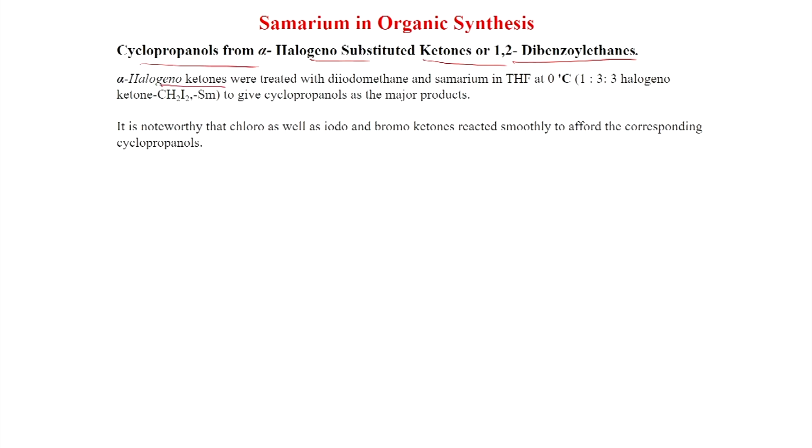Now, we will see cyclopropanols from alpha halogen substituted ketones or 1,2-benzoyl ethane. So, if you have an alpha bromo or alpha halo substitution of the ketone, then you get a defined product. Alpha halogen ketones are treated with diiodomethane and samarium in THF at 0 degree centigrade, 1:3:3 halogen ketone, CH2I2, samarium, to give cyclopropanols as the major products. It is noteworthy that chloro as well as iodo and bromo ketones reacted smoothly to afford the corresponding cyclopropanols.